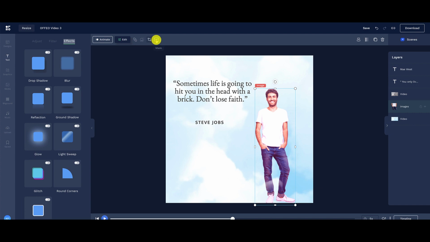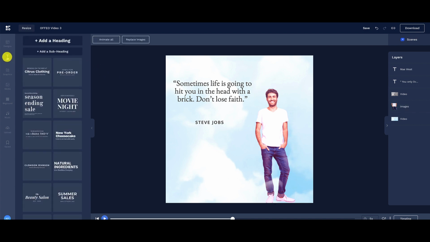Again, over here we have crop, and we can mask things. So some of these things are gonna be more complex for you guys. I would keep things simple, utilize the templates that they have, get familiarized with OFFEO, and as you start using this, you're gonna start learning more and more about it.